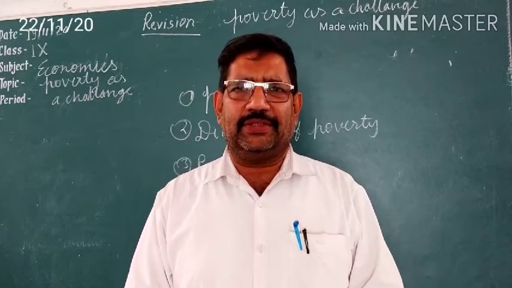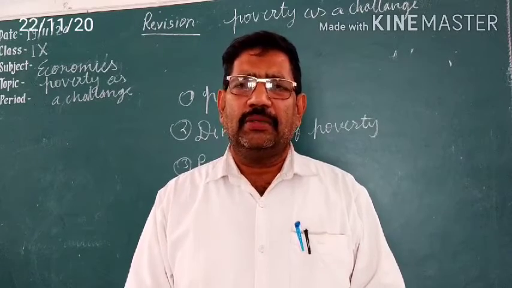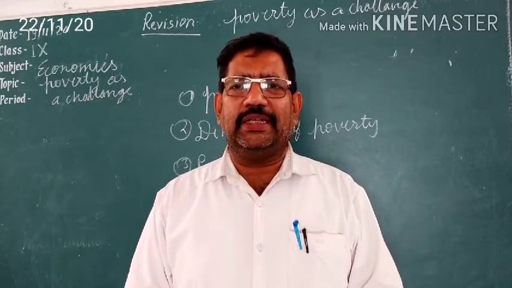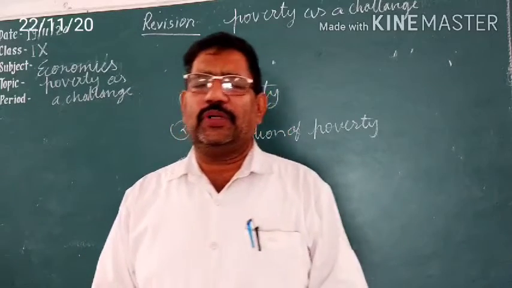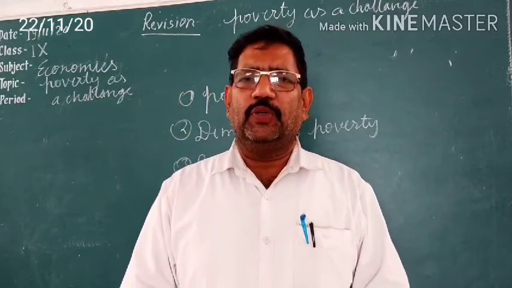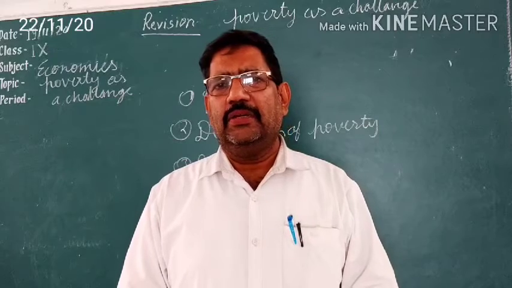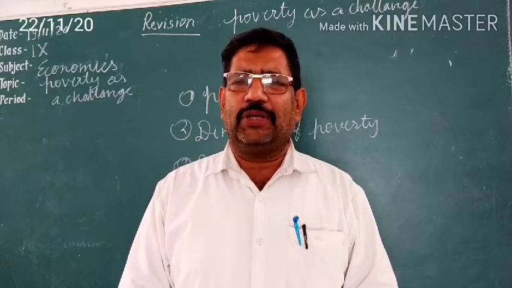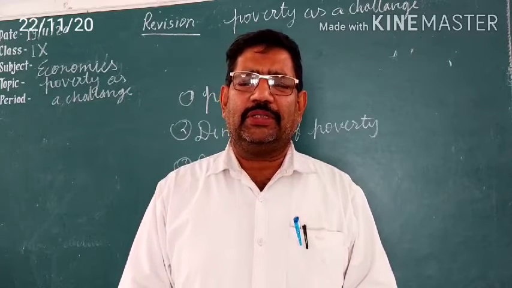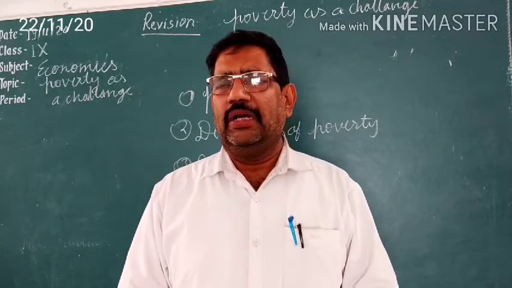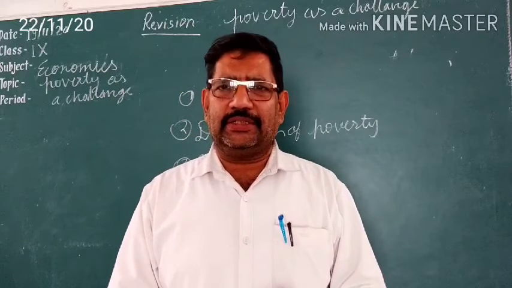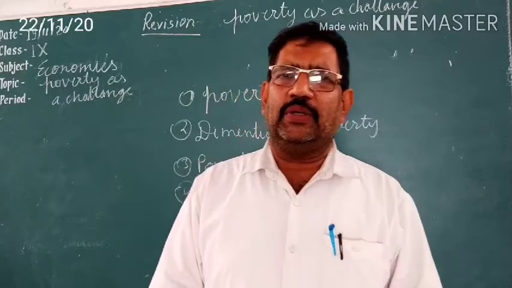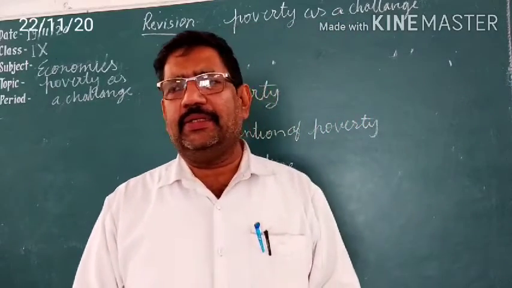If a person does not earn the money in his daily life to fulfill his basic requirement of the day, like the requirement of food, water, shelter, clothes, then they are known as below poverty line.